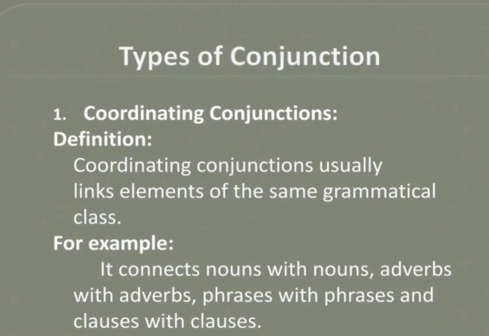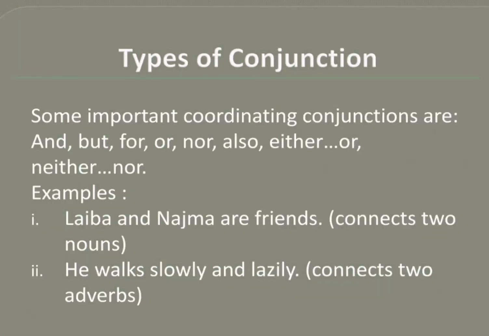First kind of conjunction is coordinating conjunction. Let's see its definition. Coordinating conjunctions usually link elements of the same grammatical class. For example, it connects nouns with nouns, adverbs with adverbs, phrases with phrases, and clauses with clauses. Some important coordinating conjunctions are and, but, for, or, nor, also, either, or, neither, nor.